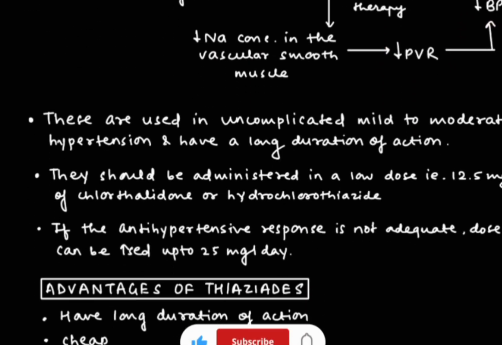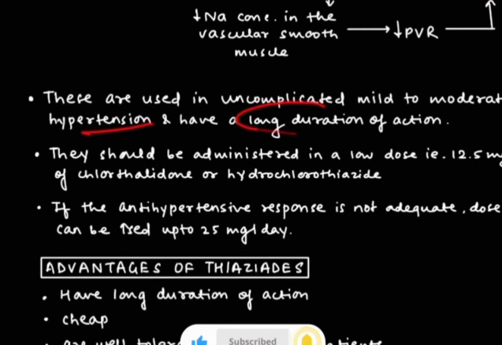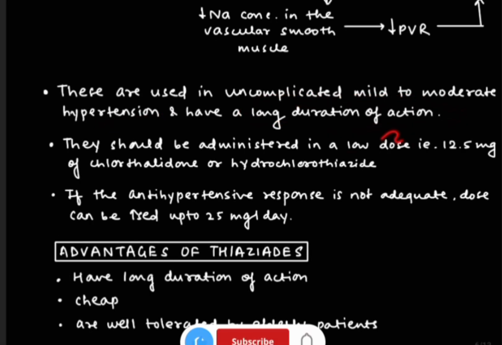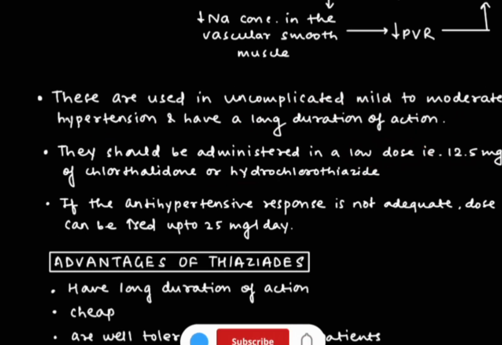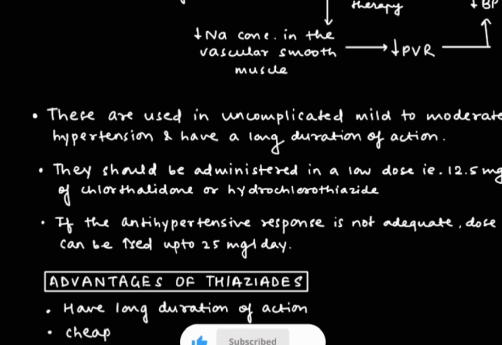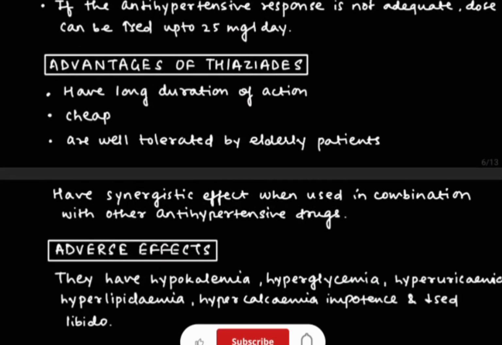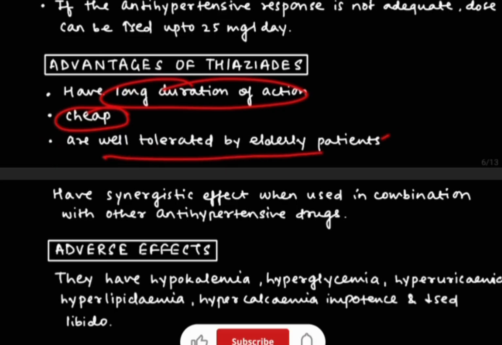These are used in uncomplicated mild to moderate hypertension, and they have a long duration of action. They should be administered in low dose, that is 12.5 mg of chlorthalidone or hydrochlorothiazide. If the antihypertensive response is not adequate, then the dose can be increased up to 25 mg per day. So this was about mechanism and pharmacokinetics. Now we are going to see the advantages of thiazides. They have a longer duration of action, they are cheap, and they are well tolerated by elderly patients.